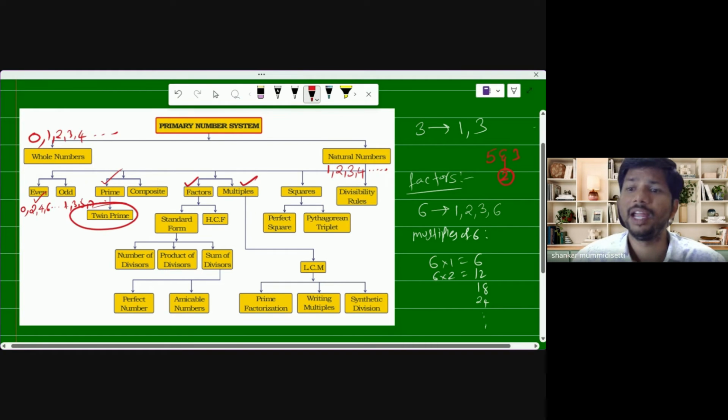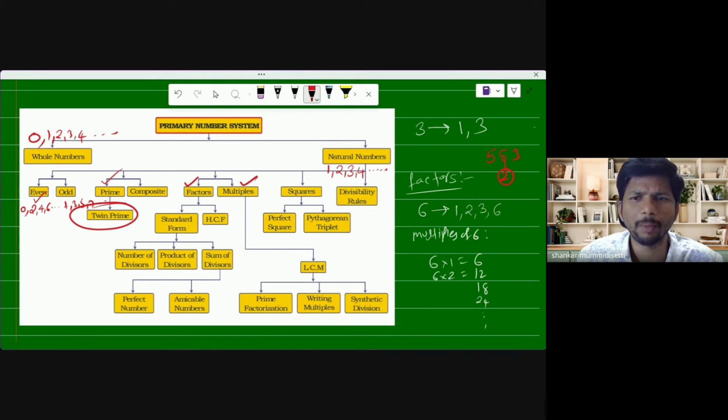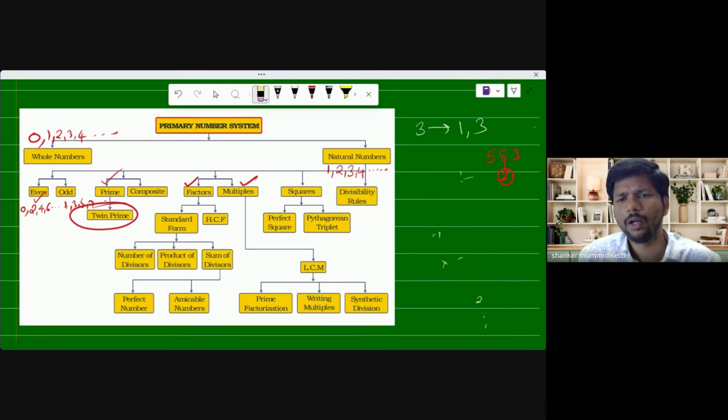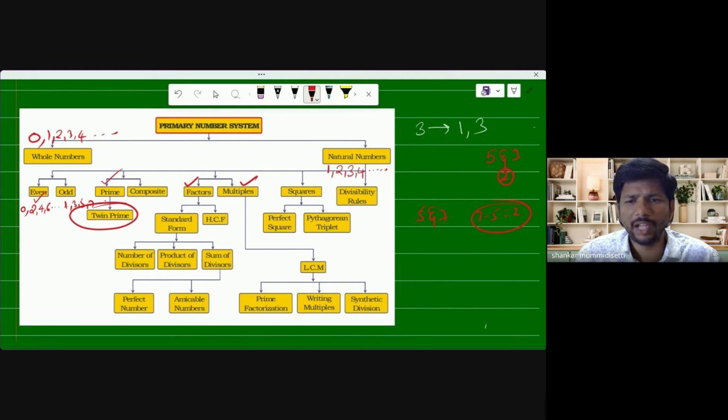Twin primes means the numbers must be prime numbers. The prime numbers' difference is 2. Shall we take one more example of twin primes? Okay. 5 and 7. Can I take 5 and 7? The difference is how much here? 7 minus 5, that is equal to 2, also twin primes. Next. I hope you guys understood twin primes.